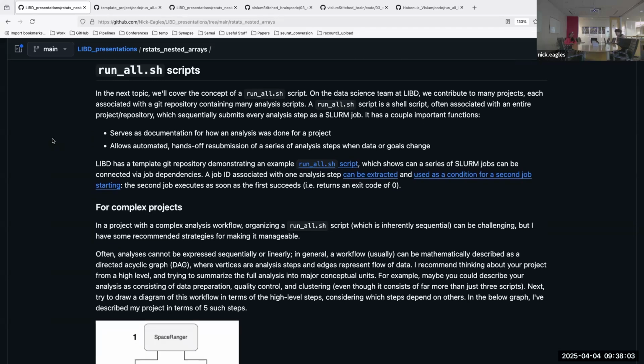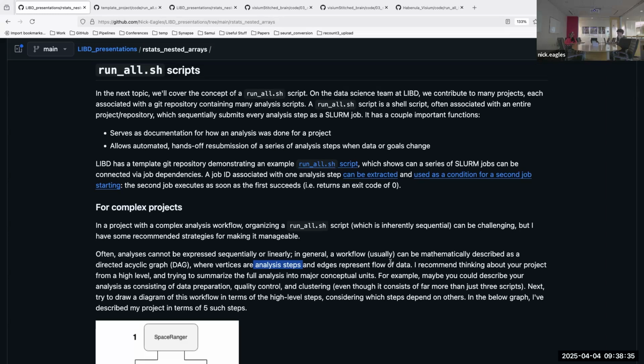In general, in this README here, I'm describing that you can describe a workflow as a mathematical structure, as a directed acyclic graph. The math isn't super important, but the idea is that you can form a diagram where you have analysis steps and then you connect them with edges, which on one of these graphs represent the flow of data.